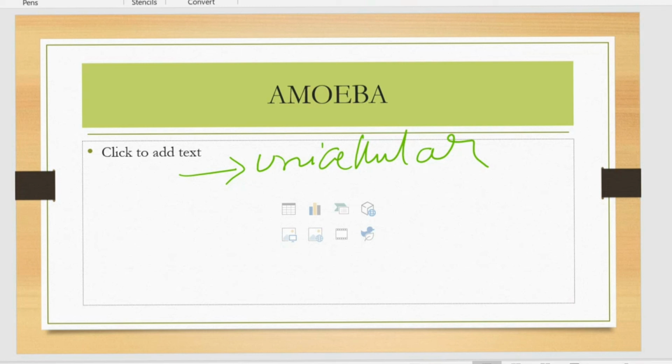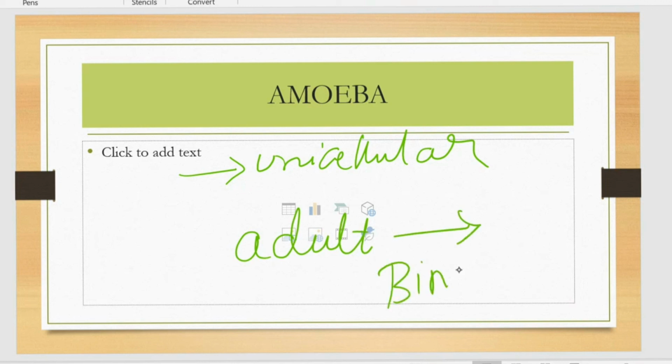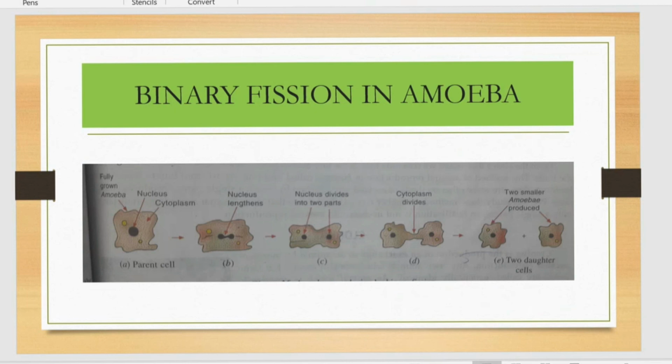So once the amoeba is reaching its adult stage, that is maximum size, it is undergoing the process called binary fission. Its body is dividing into different parts to produce the new one. Here we'll see with the help of a diagram, I will explain to you the binary fission. You can see the fully grown amoeba here with a nucleus and cytoplasm. This is called the parent cell.